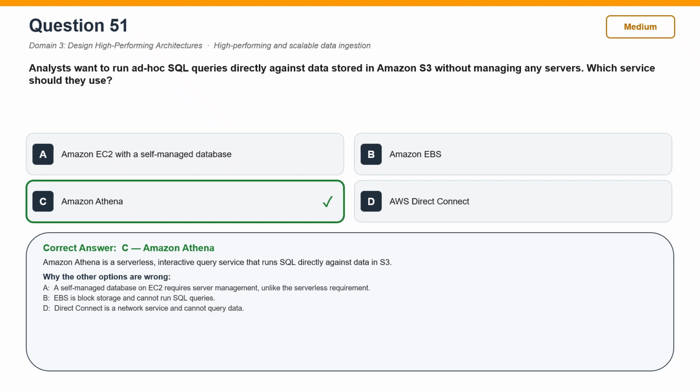Now, why the other options are wrong? Amazon EC2 with a self-managed database is incorrect. A self-managed database on EC2 requires server management, unlike the serverless requirement. Amazon EBS is incorrect. EBS is block storage and cannot run SQL queries. AWS Direct Connect is incorrect. Direct Connect is a network service and cannot query data.